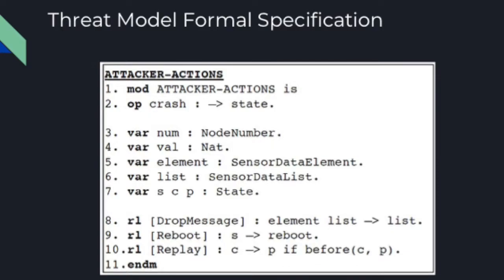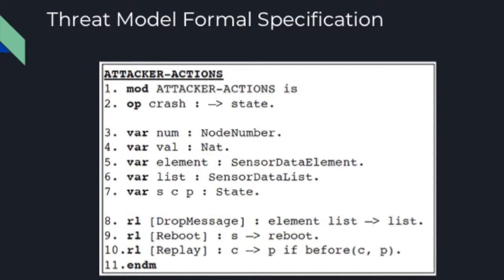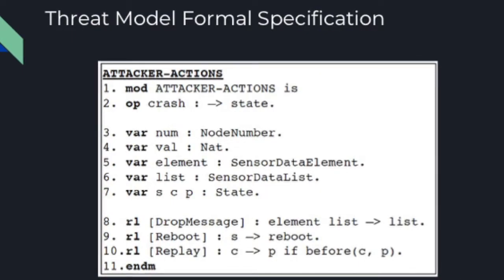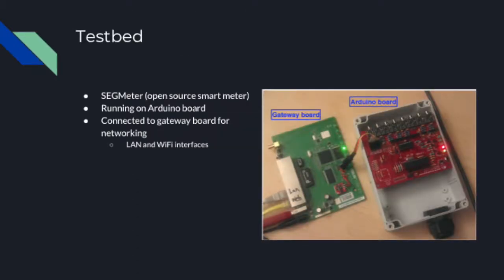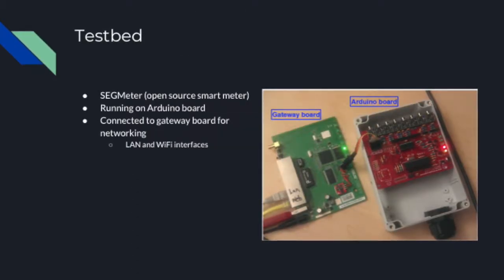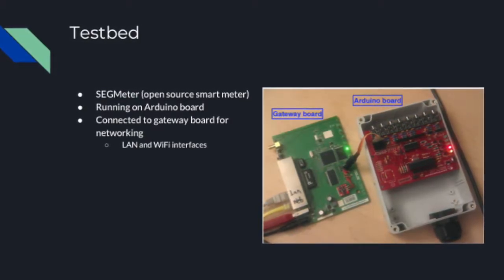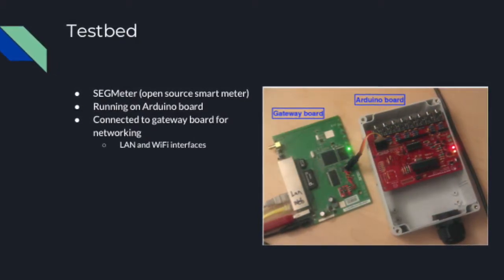So those are the three main capabilities that the attacker is assumed to have, and we want to see whether the device is vulnerable to any of these three attacks. The testbed that was used for this was the SegMeter open source smart meter software that was running on an Arduino board, as shown in the figure.